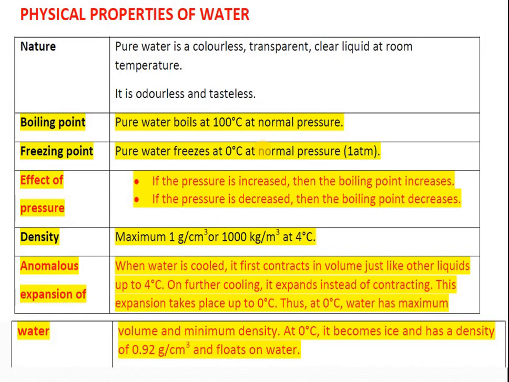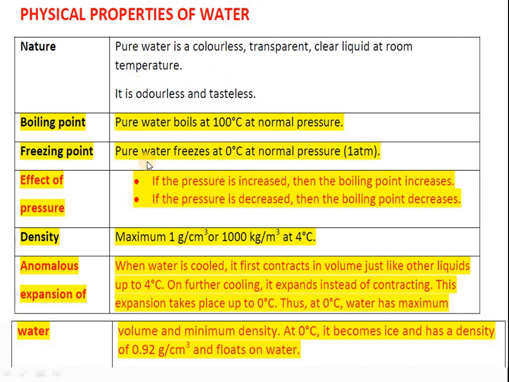Next is physical property. Boiling point, we are clear, is 100 degrees Celsius. It's not only 100, it is 100 degrees Celsius at 1 atmosphere. As the pressure changes, the boiling point will change. If the pressure increases, the boiling point increases. This principle is used in the pressure cooker. Because the pressure is more, the boiling point increases, so the pressure cooker takes less time because it heats up more, and therefore the food will be cooked easily.